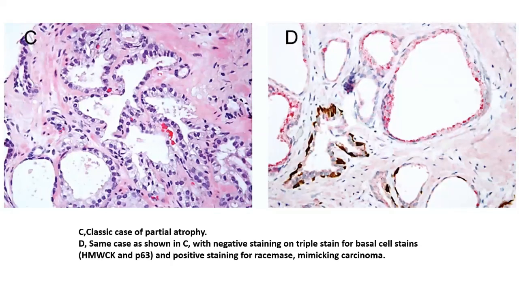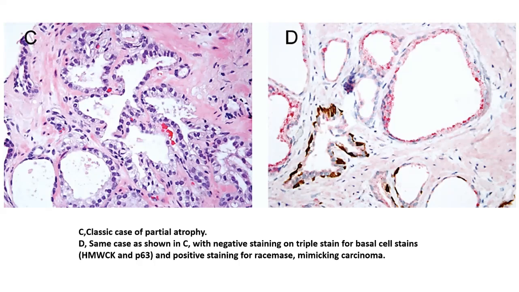This is another case of partial atrophy where the PIN4 cocktail has been used, and as you can see, there's a bit of a striking morphology to these glands. Although a few of these glands express the basal cell markers, which are picked up in brown, a few of these glands do not, and rather those glands which are not expressing the basal cell markers are showing the cytoplasmic red granularity of AMACR expression. However, you have to go back to the morphology on histology and see that those glands which are expressing AMACR and not the basal cell markers do not look so threatening on an H&E slide. So this is how many of the cases of this partial atrophy will turn out.